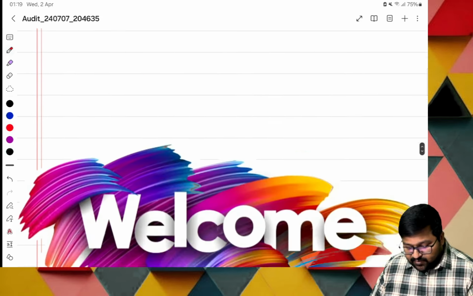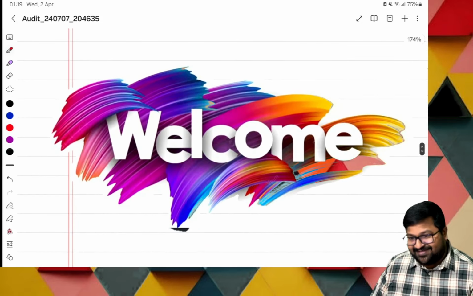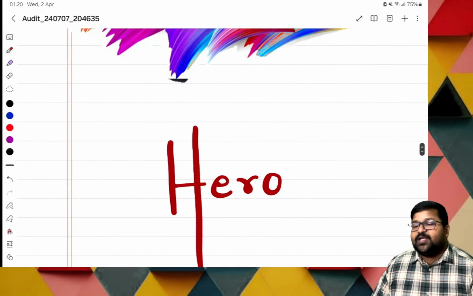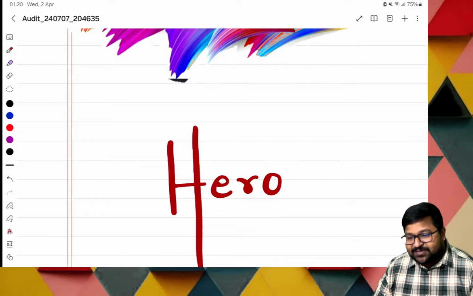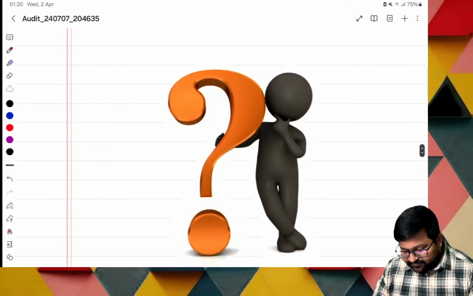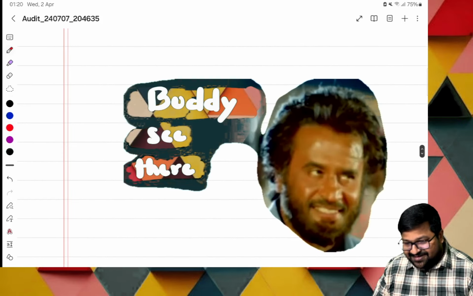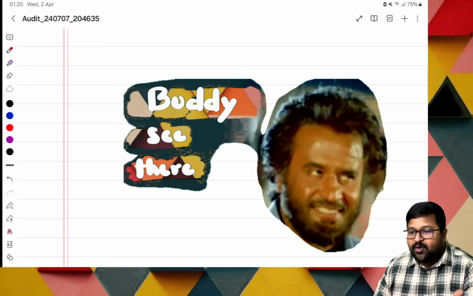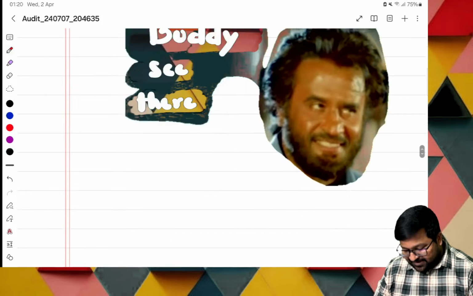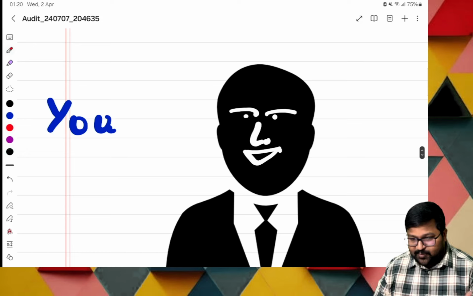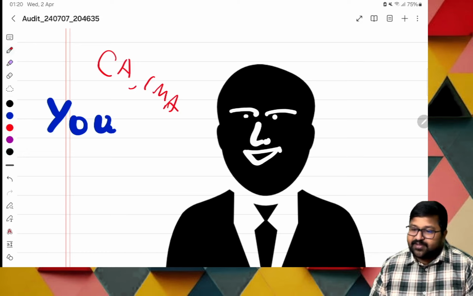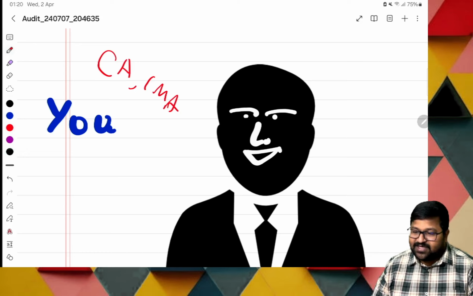So now we are welcoming the legend. Who is that legend? You are the heroes. You are the upcoming auditors. The hero is nothing but that face, your face. In the future, you are going to become the auditors, ruling the entire world. This person is a CA or a CMA, a cost auditor or a chartered accountant.